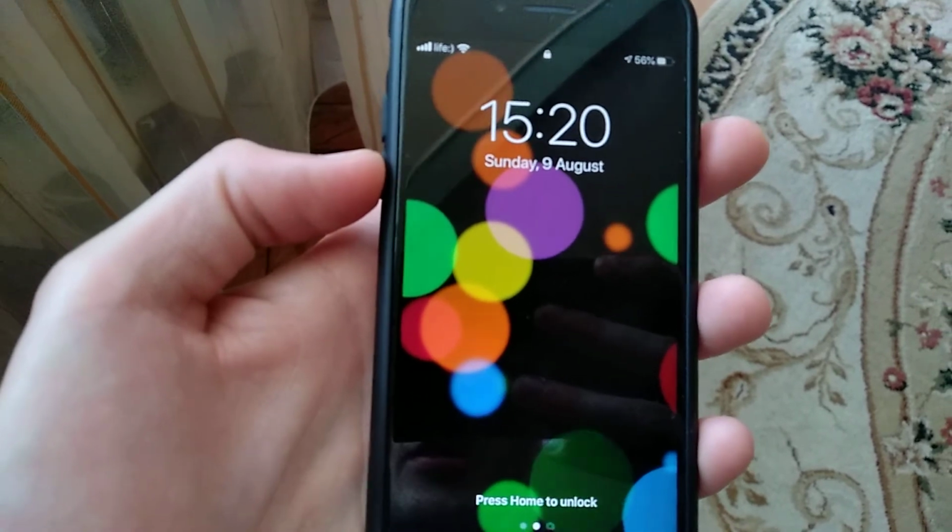So just keep holding. It depends on your model of iPhone, because in iPhone 7 you need to keep holding the volume down button and power button for some time. Sorry, not the lower volume button, but home button and power button for maybe 10 seconds until you will see here the Apple logo. So it means that you successfully did a hard reset. And you can just find on the internet, for your model of iPhone, how you can do hard reset, and sometimes it helps.